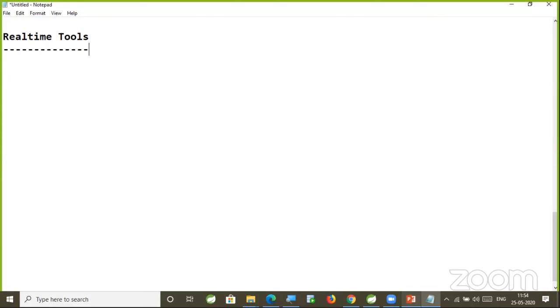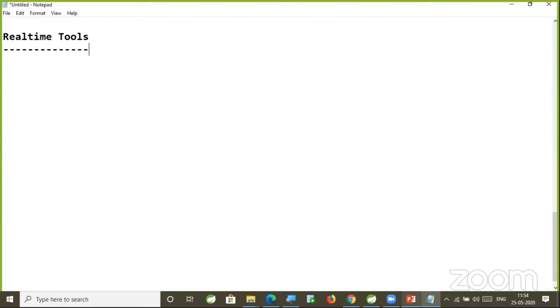You don't get the real software engineer feeling when you are learning those courses, due to lack of real-time tools knowledge only. If you have this real-time tools knowledge and use these tools as part of application development, even for small applications, if you know how to use the tools, then you will feel: yes, I am doing something new, I am doing work, I am working on a project. That feeling and that satisfaction you are going to get if you know the real-time tools.